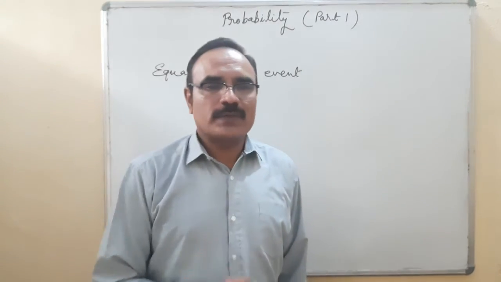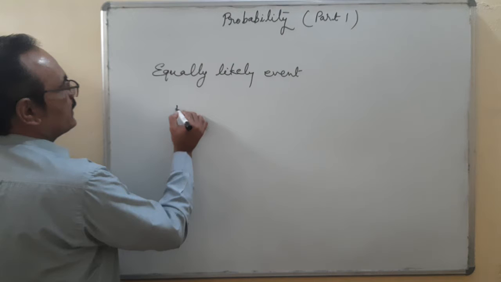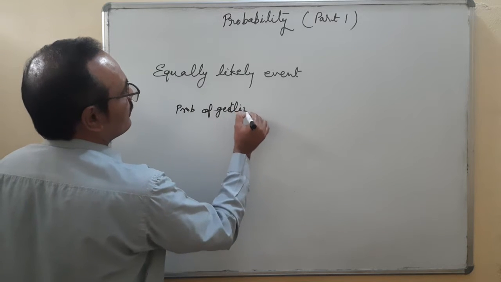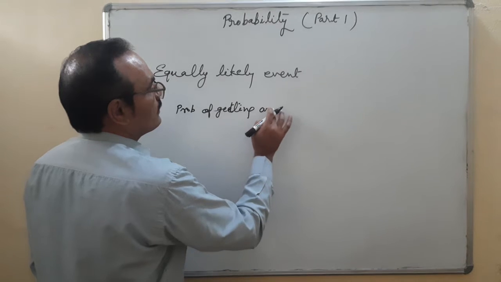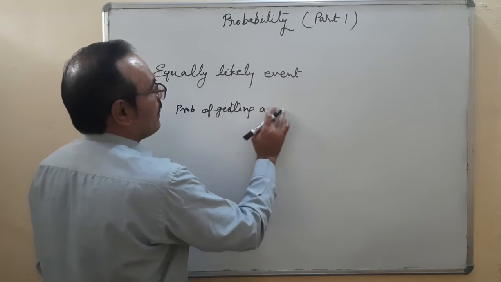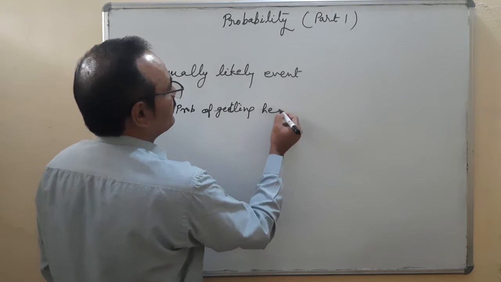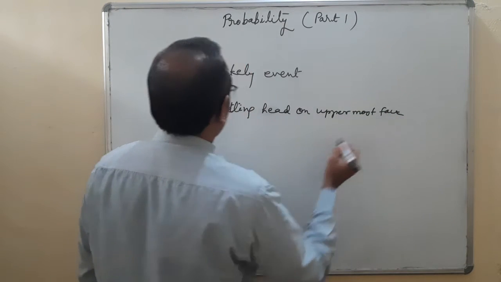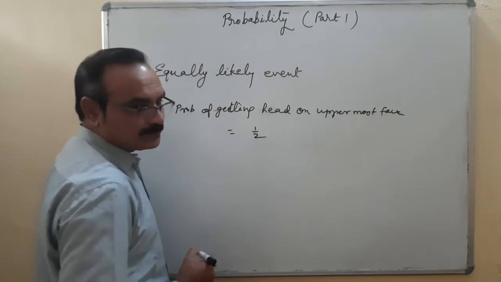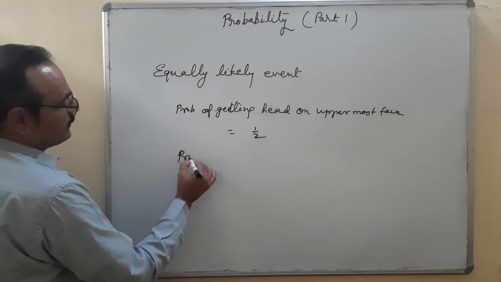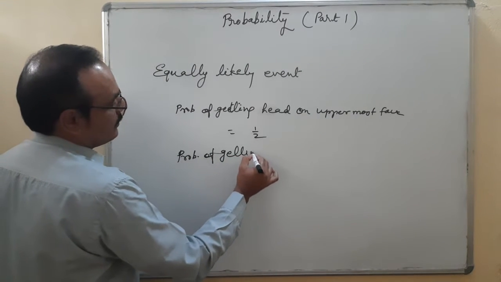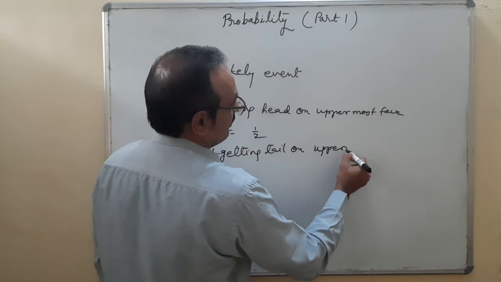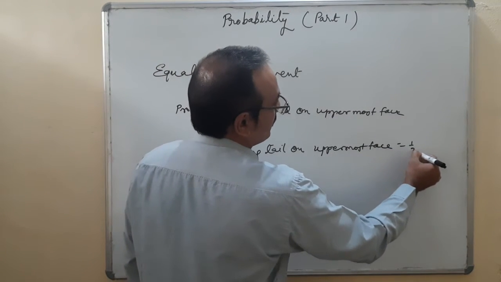With an example, suppose when I toss a coin, probability of getting a head on the uppermost face is 1 upon 2. Same as the probability of getting a tail on the uppermost face is also 1 by 2.